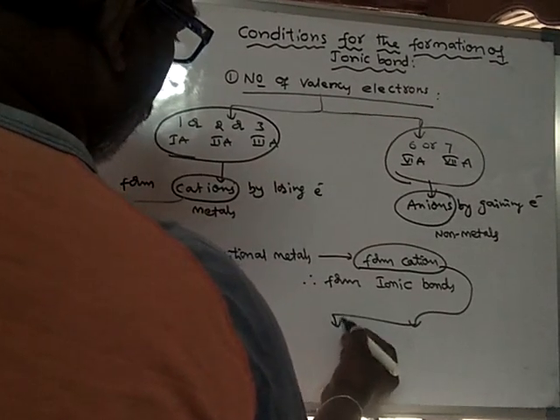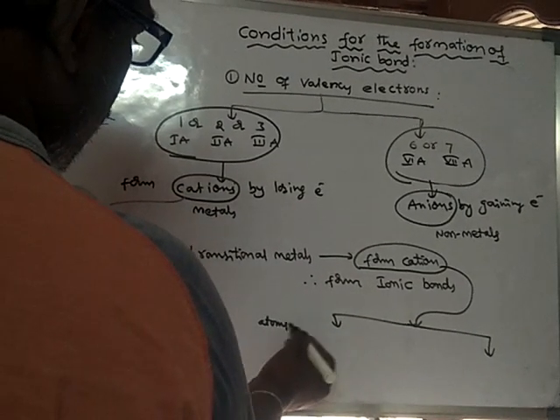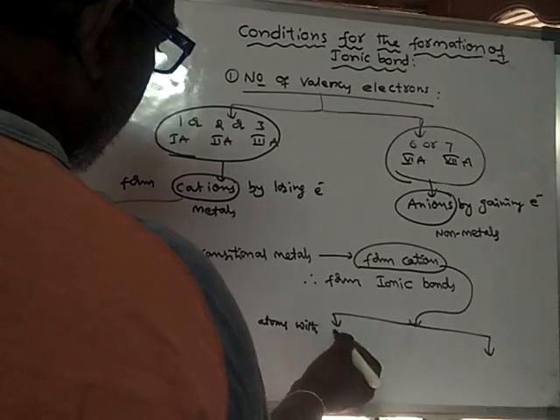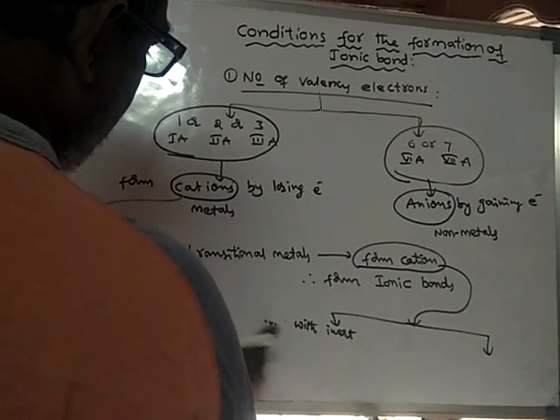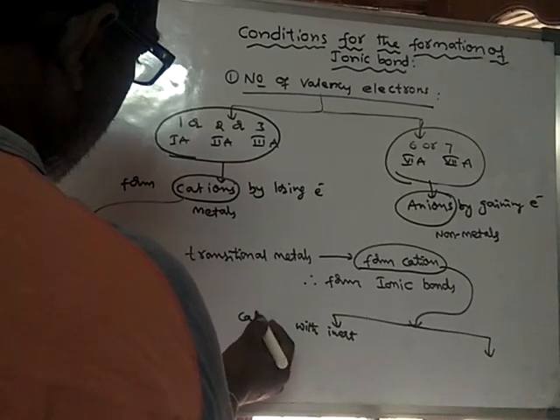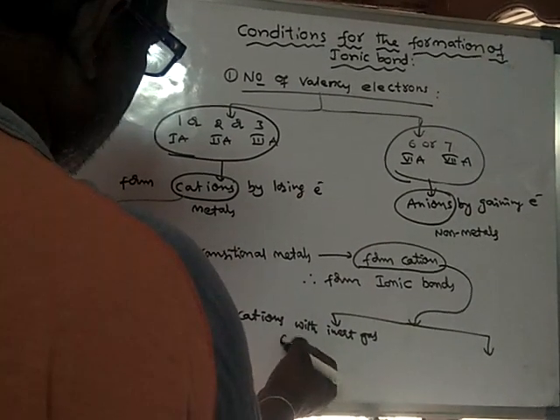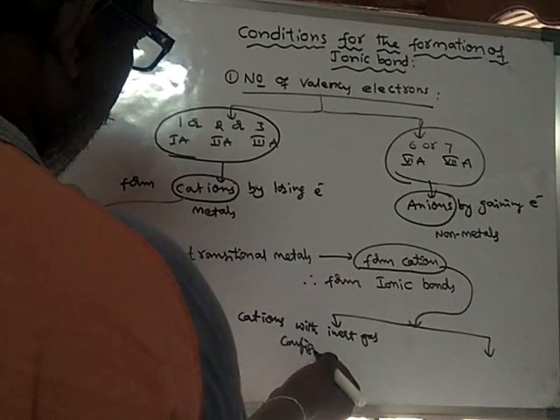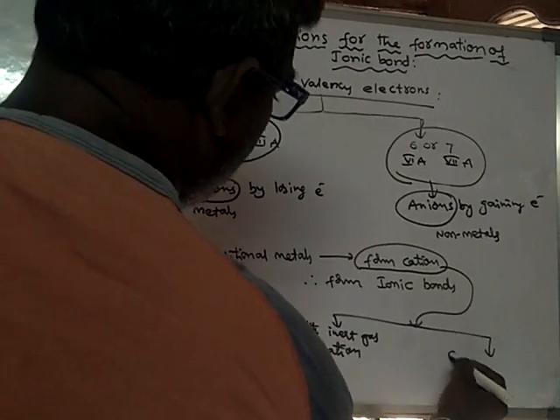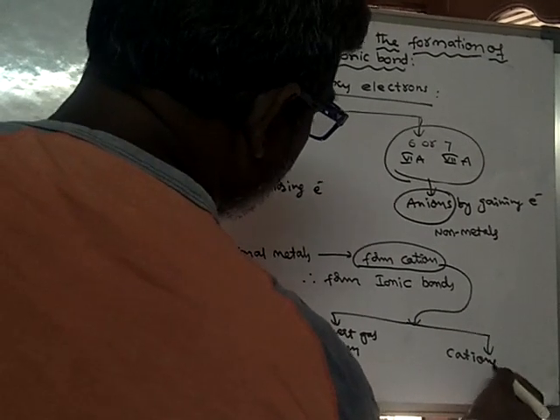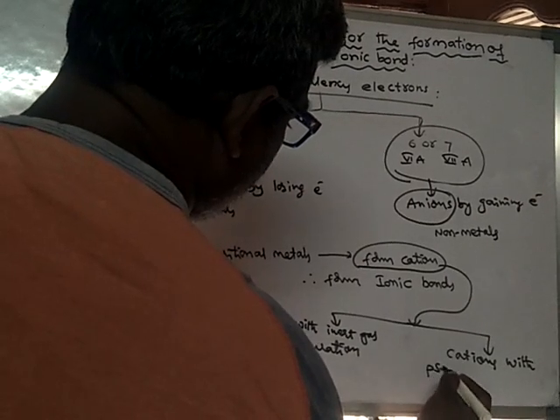So these are again of two types: cations with inert gas configuration, and cations with pseudo inert gas configuration.